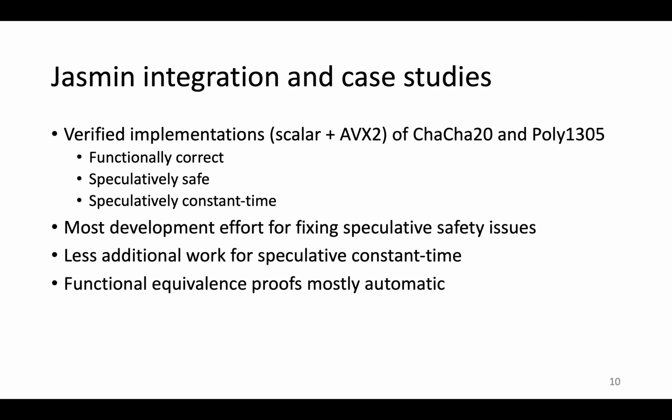Based on these results, we develop and integrate new verification methods into the Jasmin framework and perform two case studies for ChaCha20 and Poly1305. We developed verified implementations, both a scalar version and an optimized version that uses AVX2 instructions, and these implementations enjoy correctness, speculative safety, and speculative constant time. Our case study showed that most of the development effort was in fixing speculative safety issues. After that, there was relatively little additional work to achieve speculative constant time. Moreover, functional equivalence proofs with implementations proven correct in a sequential setting were mostly automatic.